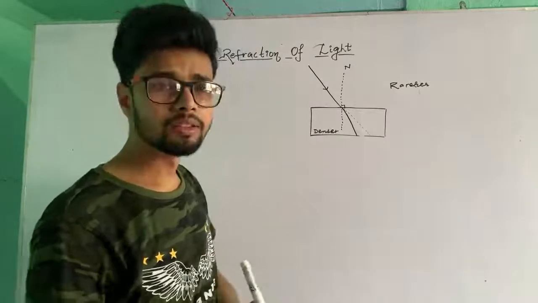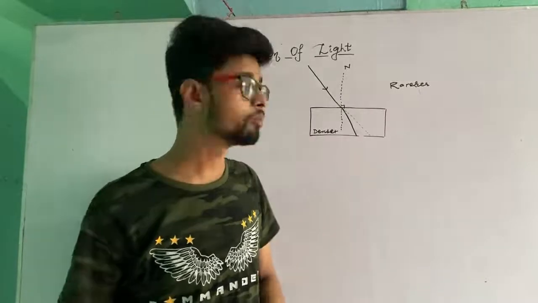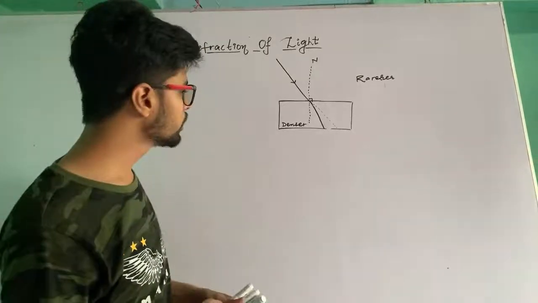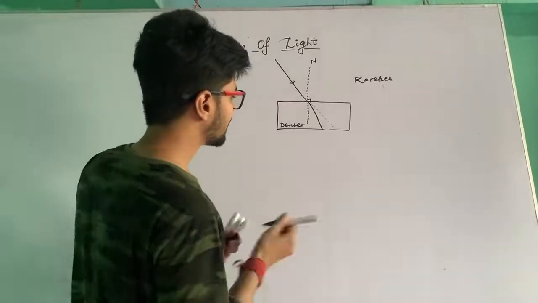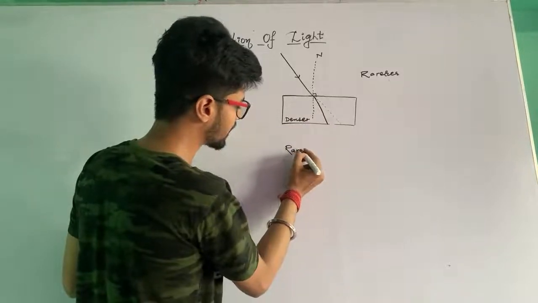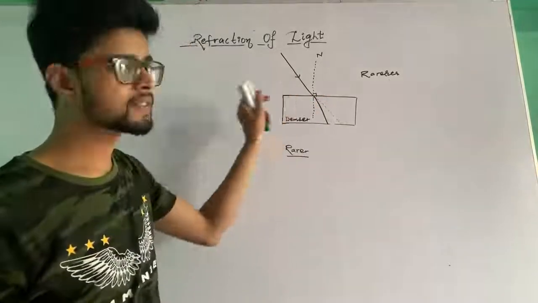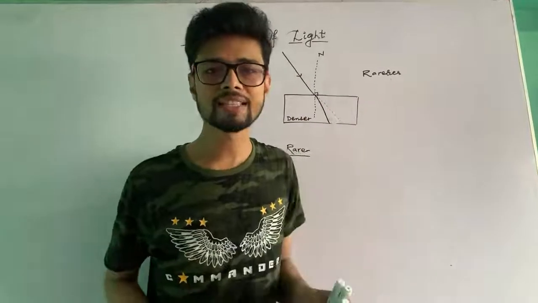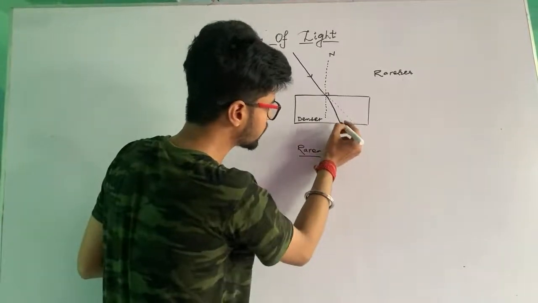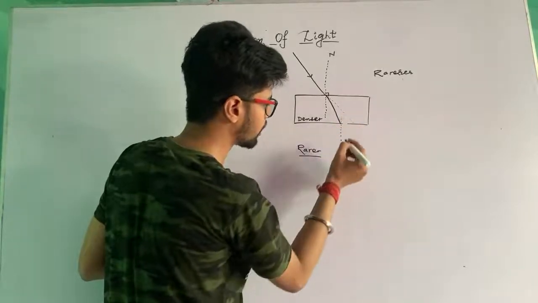But the question will come from your heart: what happens when the light moves from denser to rarer medium again? One of the points I have told you, students, if you remember, is that when the light moves from the denser to the rarer medium, suppose here it is completely air, and this denser medium is a piece of a glass slab, when light moves from this denser to rarer medium, it moves away from the normal.